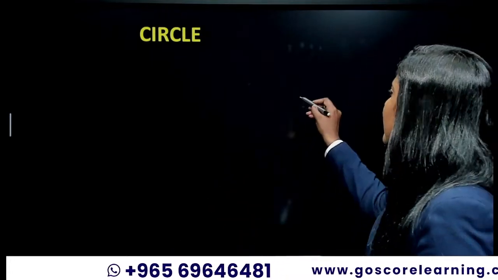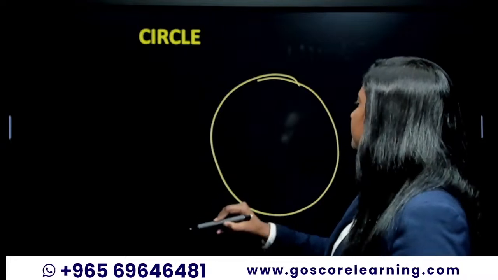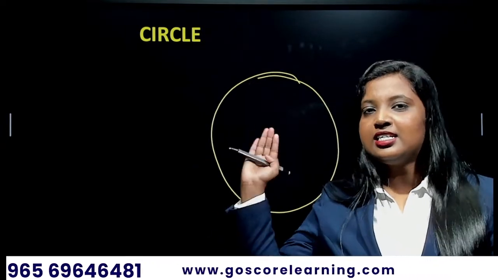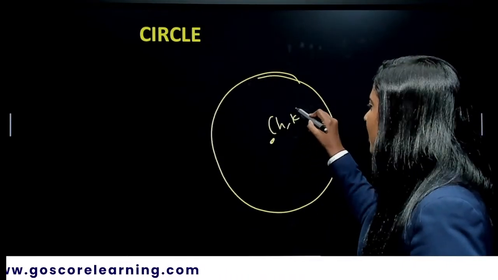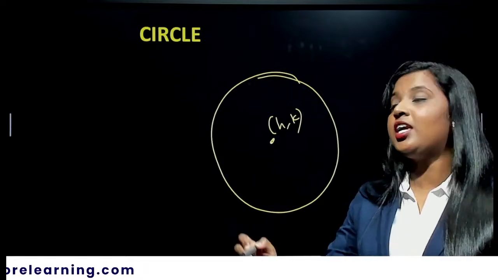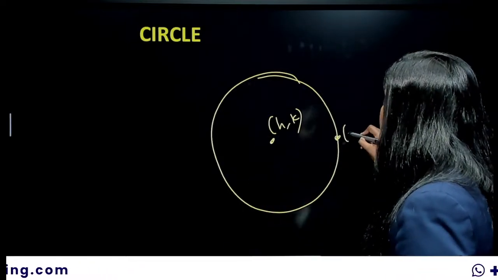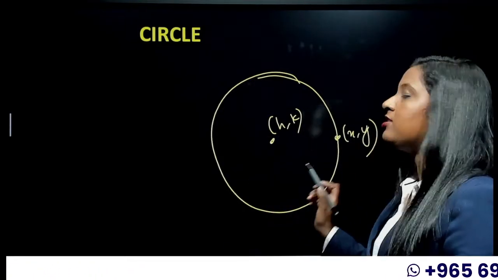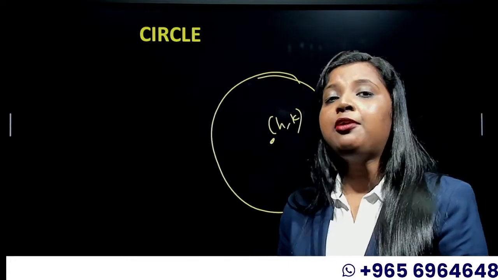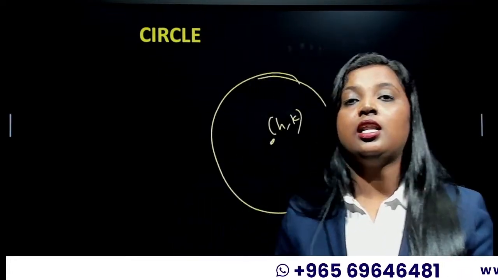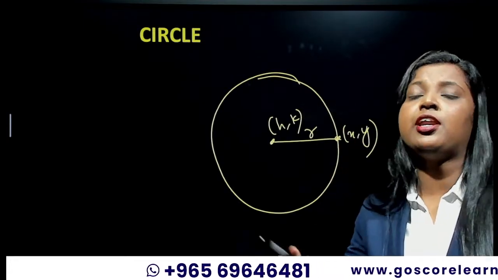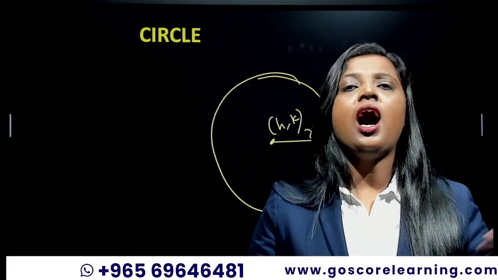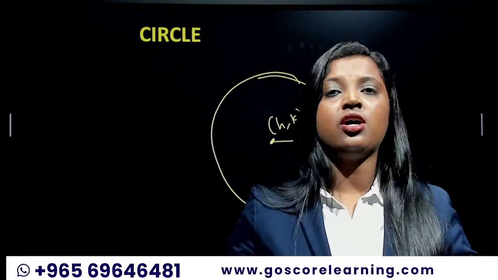Okay. So let us consider a circle. Excuse my drawing skills. This is a circle. And let this be the center. Let this be (h, k). The center is denoted by (h, k). And you have a point (x, y) somewhere on the circumference of the circle. And we are finding the equation of the circle. So we know that the distance between the center and any point on the circumference of the circle is given by r. That is the distance or the radius.